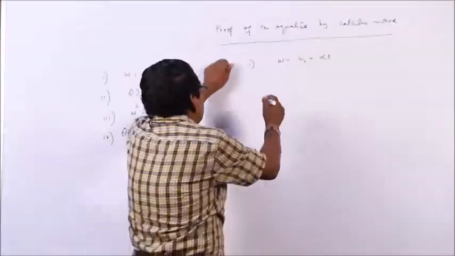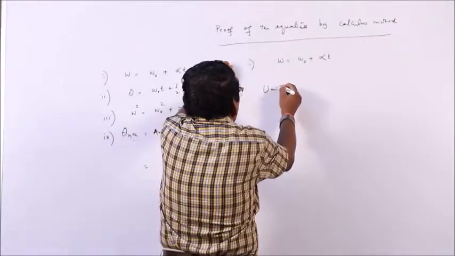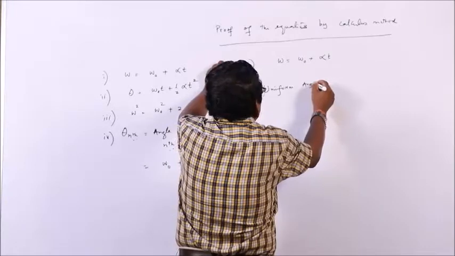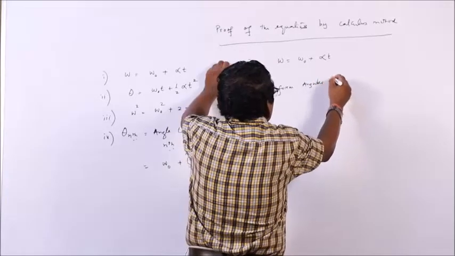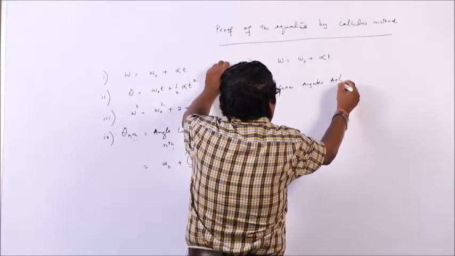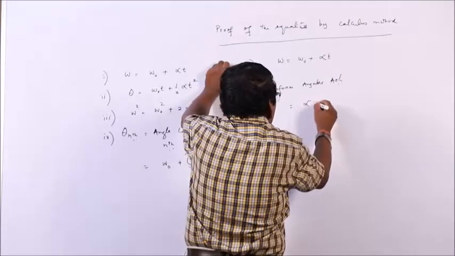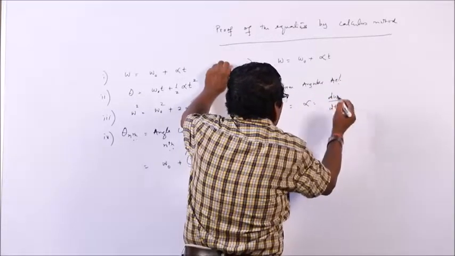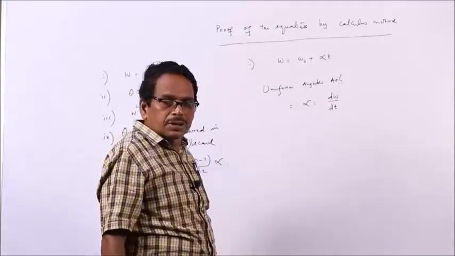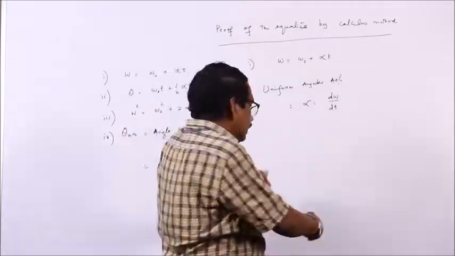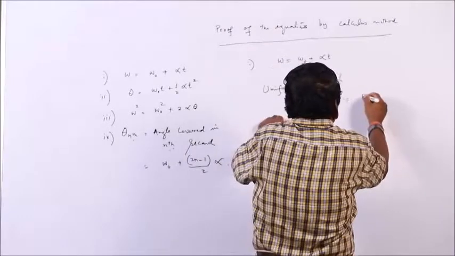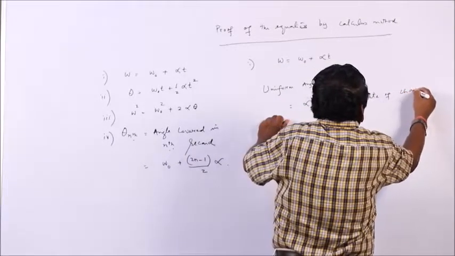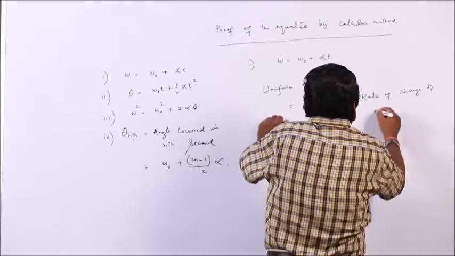How to do it? Uniform angular acceleration, symbol alpha, is equal to d omega by dt, the rate of change of angular velocity.